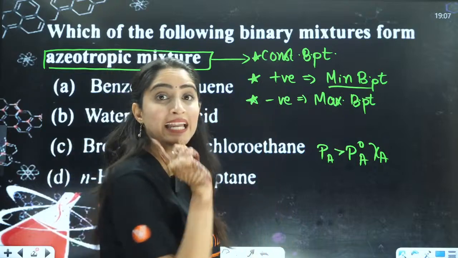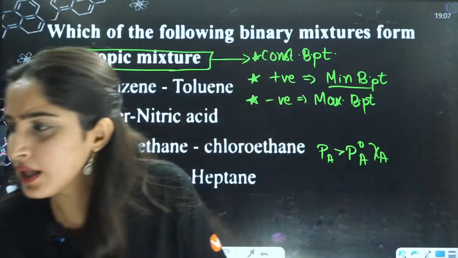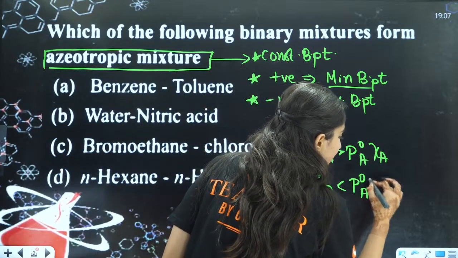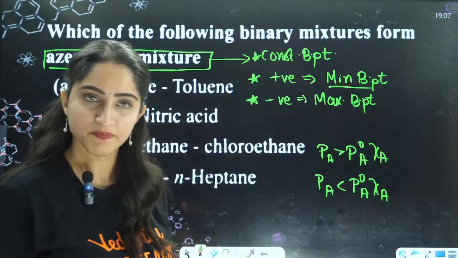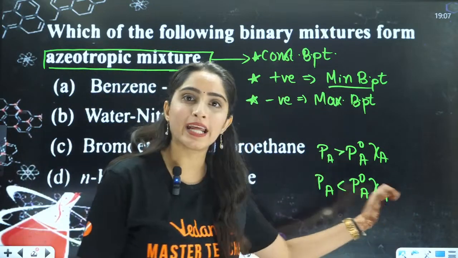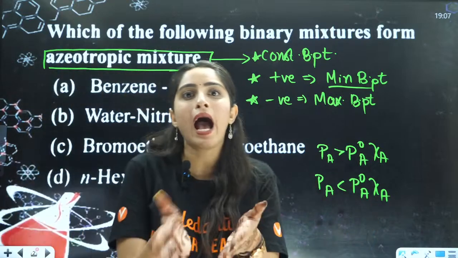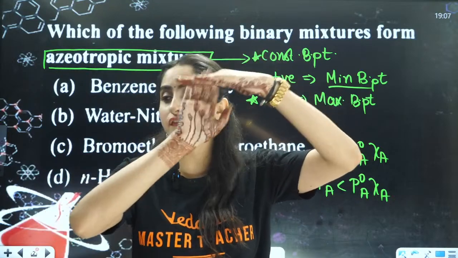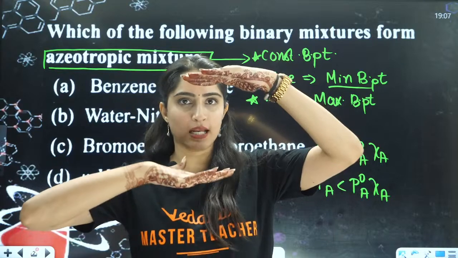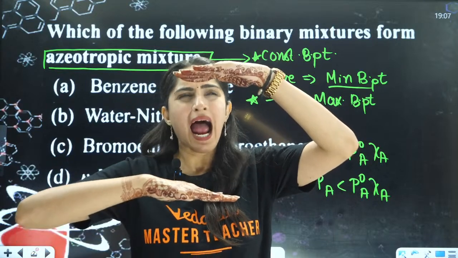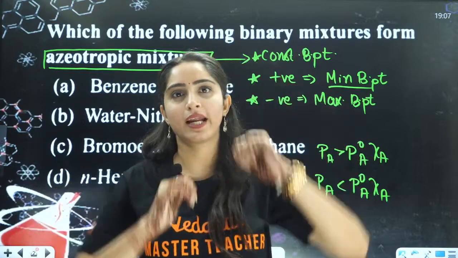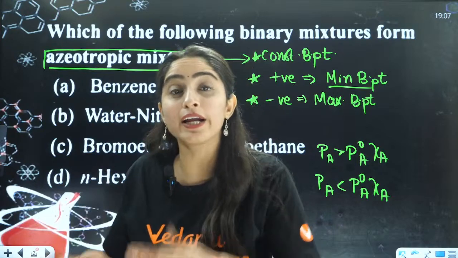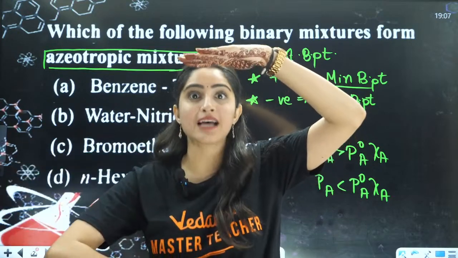Now if you talk about the negative deviation, it is simple. Negative deviation means your P is less than P naught A chi A, that is your mole fraction. P is less than P naught A chi A. Now, for example, this is your atmospheric pressure, which is constant and fixed. You are at this level right now, and because of some bad company, you have a friend who is just distracting you again and again. So you are now in bad company. Your vapor pressure has decreased.